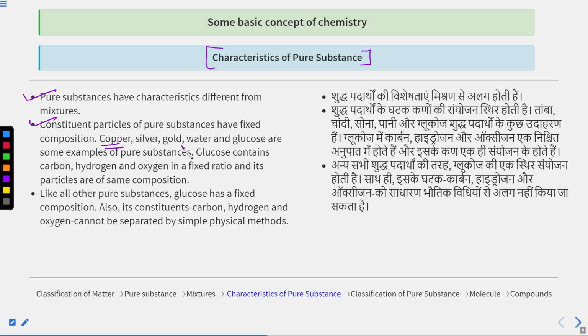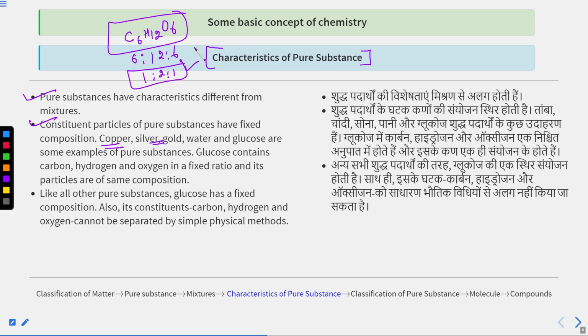For example, copper, silver, gold, water, and glucose are some examples of pure substances. Glucose contains carbon, hydrogen and oxygen in a fixed ratio. Always in glucose there are 6 carbon, 12 hydrogen and 6 oxygen atoms. It means the ratio is 6 to 12 to 6, which in the simplest ratio is 1 to 2 to 1. Always in glucose the simplest ratio of carbon, hydrogen, oxygen will be 1 to 2 to 1.